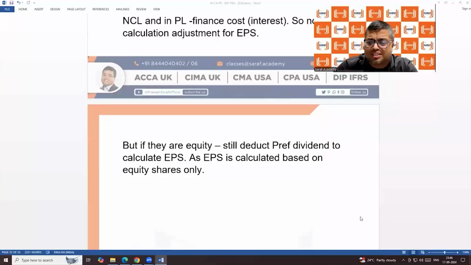Rohit ji, one request. Whenever you are chatting, below the chat box there is a blue tab in the chat. There is a drop down arrow. Click the drop down arrow, select everyone in the meeting and then chat, sir. Otherwise, if you are asking something and I am replying, others are not understanding. We all need to be on the same page.